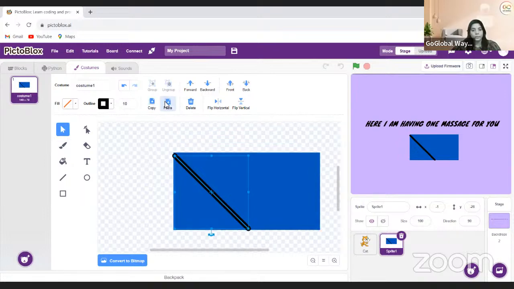Now I'll do copy and paste, and I'll do flip horizontal. And now I'm moving it towards this side as well. So this should be like this way and little bit here. That's cool. Now I'll do copy and paste, and this time I'm moving it to this side like this way, and just moving it here.